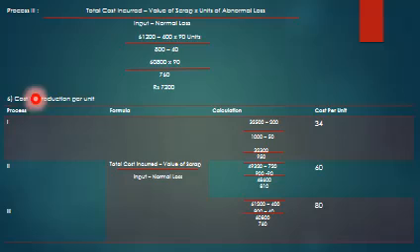Next working note is cost of production per unit: total cost incurred minus value of scrap, divided by input minus normal loss. So the formula is the same. I have written the combined formula here. Process 1 same formula, process 2 same, process 3 again a similar formula. Formula is total cost incurred 32,500 minus value of scrap 200, divided by 1,000 minus 50, it comes to 34.